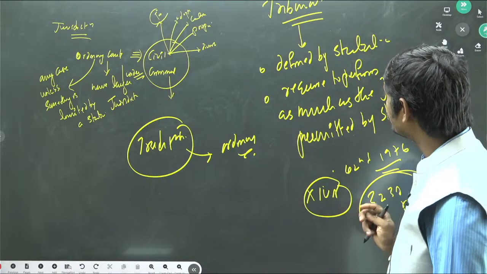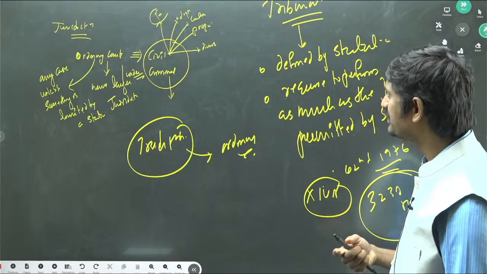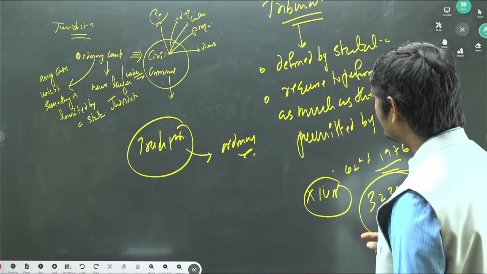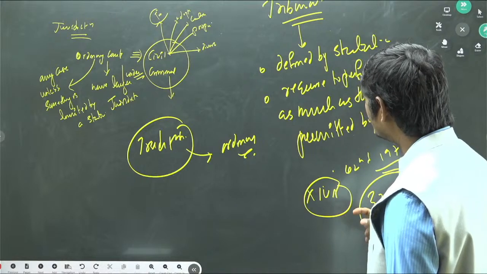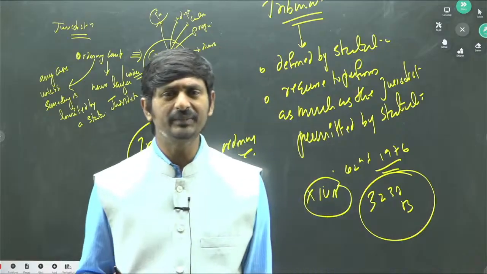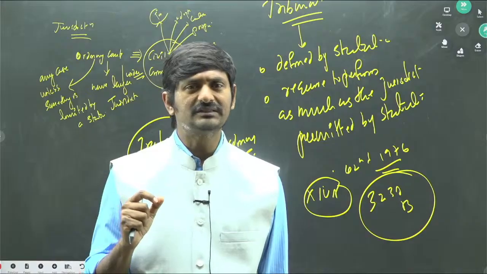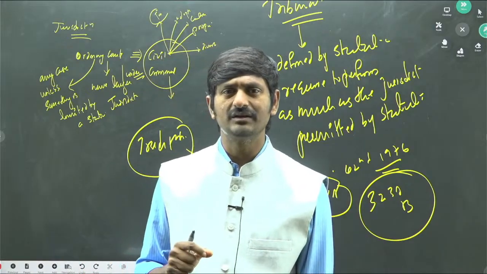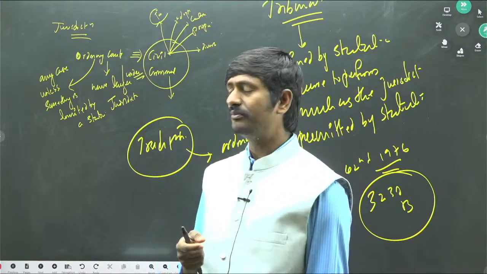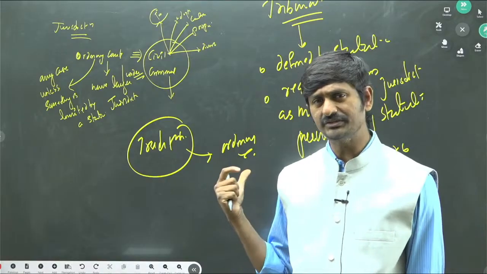Okay, so the purpose, of course, the very expansion of the number of the tribunals has increased after liberalization, privatization, and globalization, right? Because LPG has demanded a faster state. It means a more agile state. Agility means the state which is able to respond to the problems of the people, and the state which is able to facilitate the market. Okay, so that kind of state has been demanded after LPG. So because of that reason, the executive and legislature have taken much interest in the constitution of these tribunals.